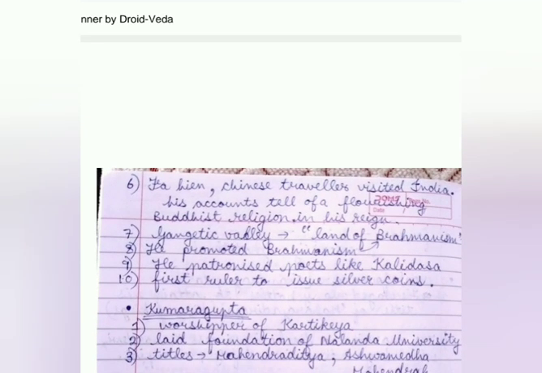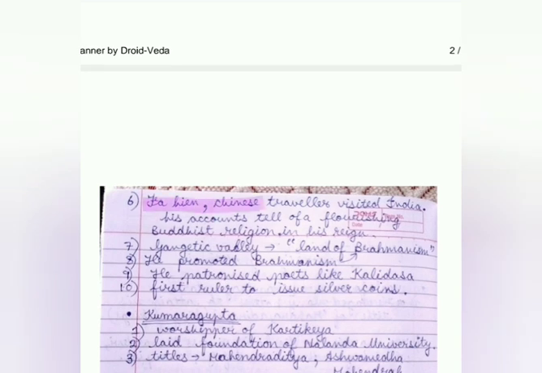It was Chandragupta II. Fa Hien, a Chinese pilgrim or traveller, visited India. His accounts tell of a flourishing Buddhist religion in his reign. So although he was a Vaishnavist, he also supported the Buddhist religion, and that flourished during his reign. The Gangetic Valley during his time was called the land of Brahmanism.